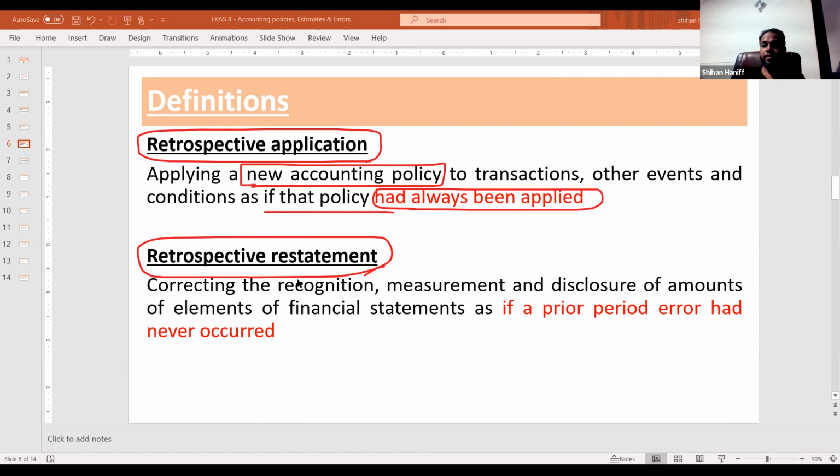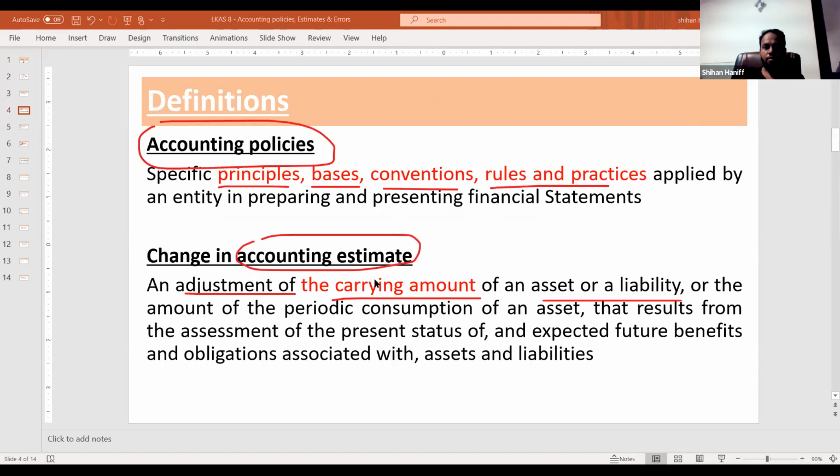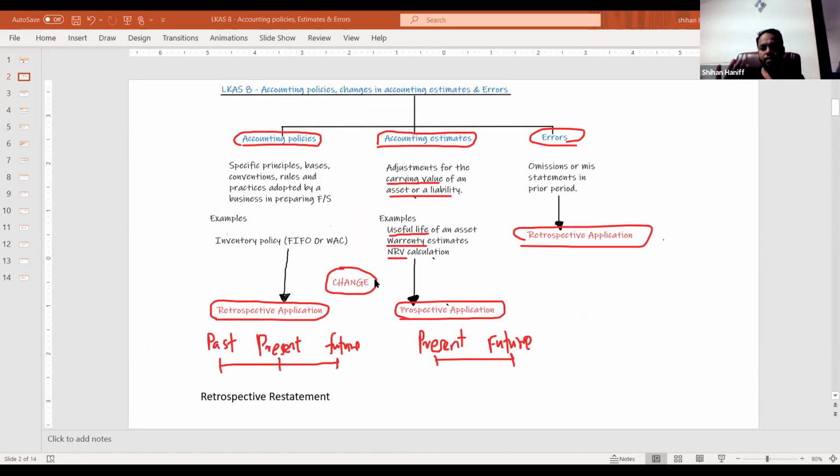Then retrospective restatement. Restatement means correcting the recognition, measurement and disclosure for previous year statements as well. Restate. Financial statements will be changed, as if the prior period error had never occurred. Right? Okay. So those are the main areas. If you understand this, it's more than enough. You can answer the questions. Right? So let's do a question.